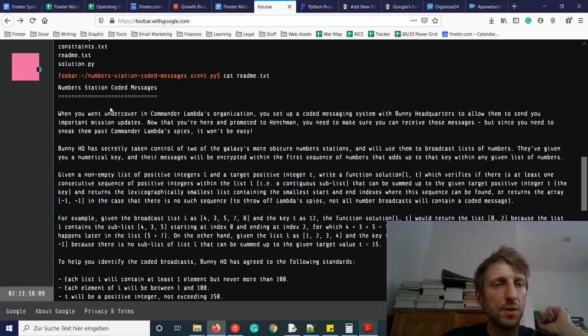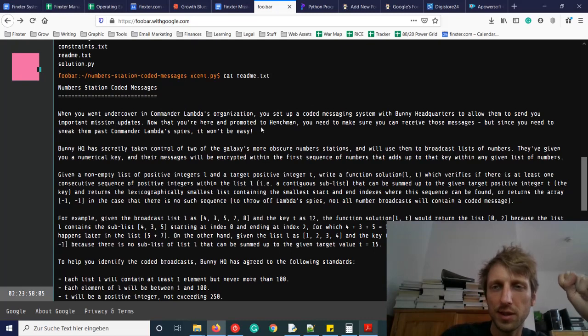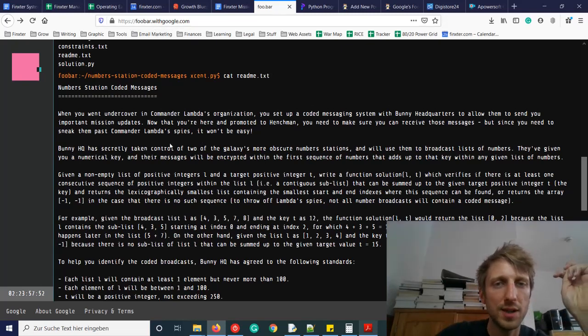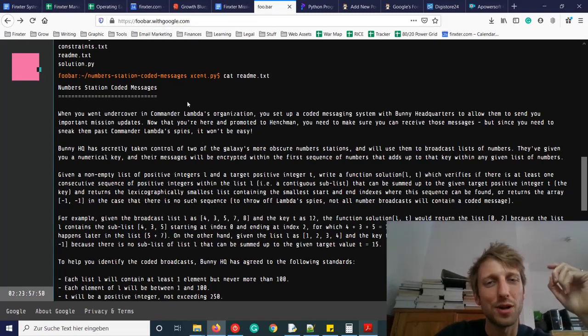Number station coded messages. When you went undercover in Commander Lambda's organization, you set up a coded messaging system with Bunny headquarters to allow them to send you important mission updates. Now that you're here and promoted to henchman, you need to make sure you can receive those messages. But since you need to sneak them past Commander Lambda's spies, it won't be easy. Okay, so it will be about encryption maybe.